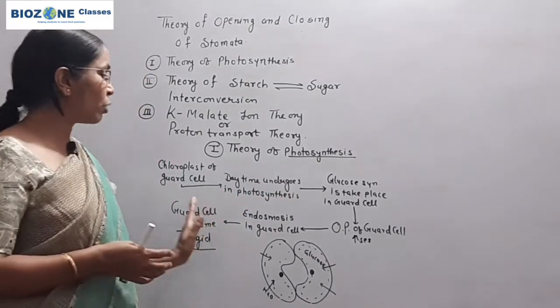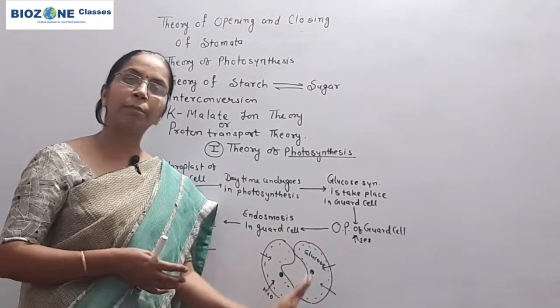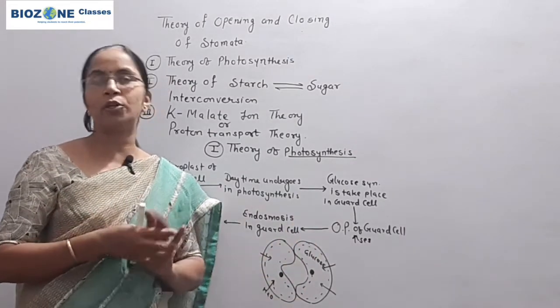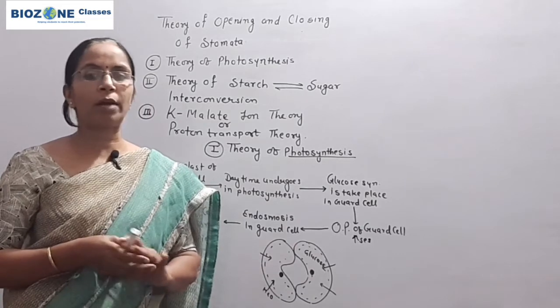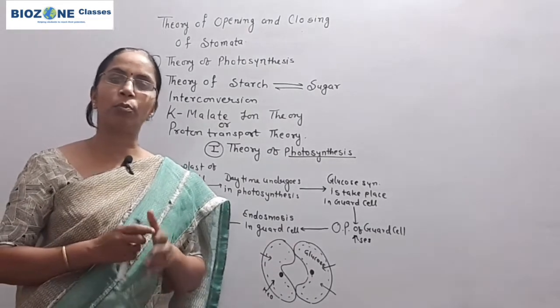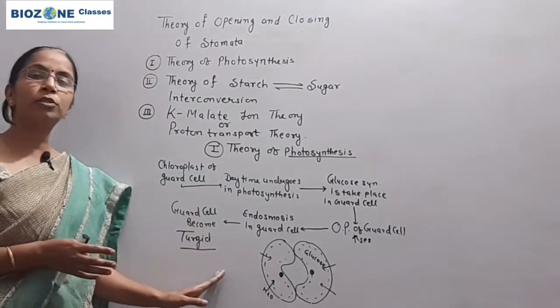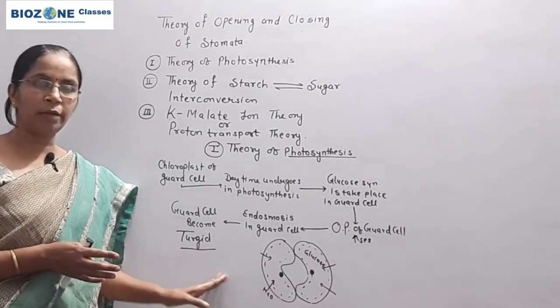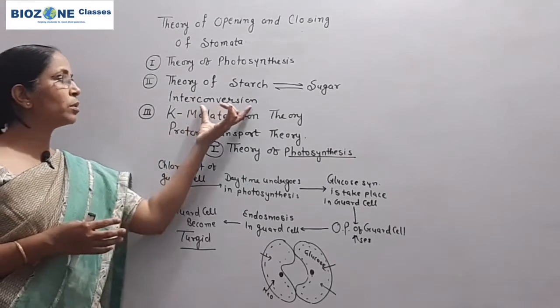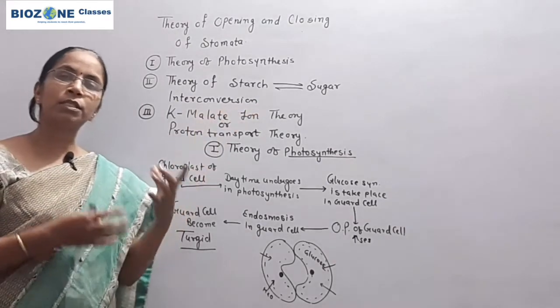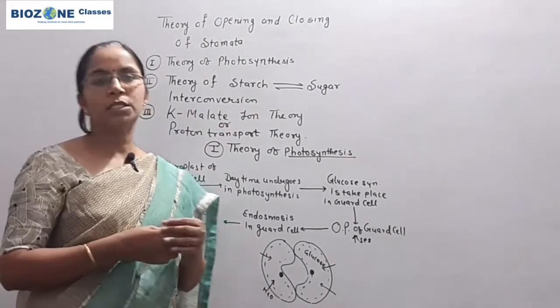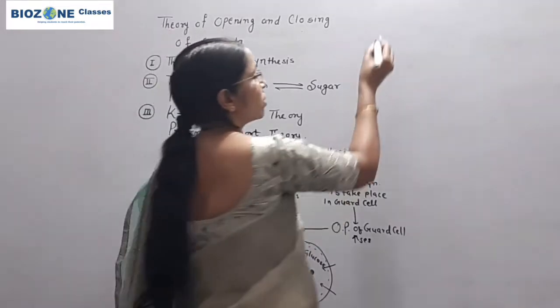They only gave a theoretical explanation, but mainly the scientists failed to explain the role of carbon dioxide concentration on opening and closing of stomata. That's why the theory is not accepted universally. So now we come towards the second theory, which is commonly called the starch sugar interconversion theory.